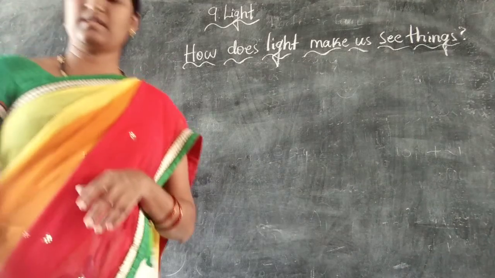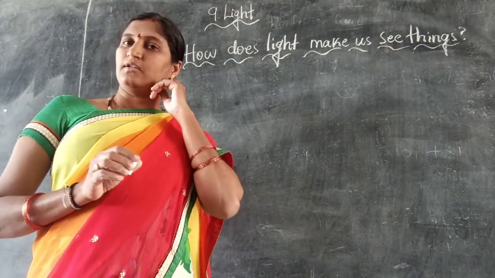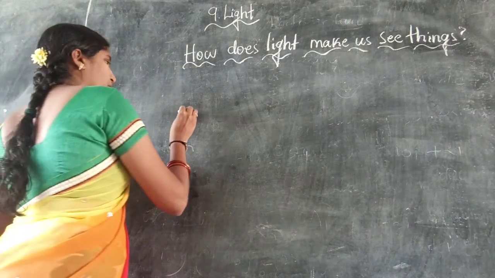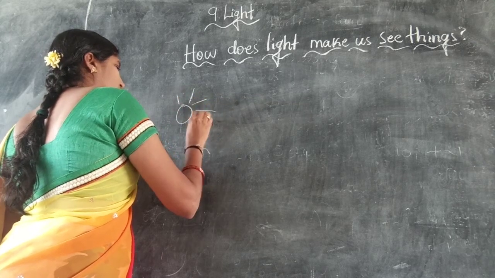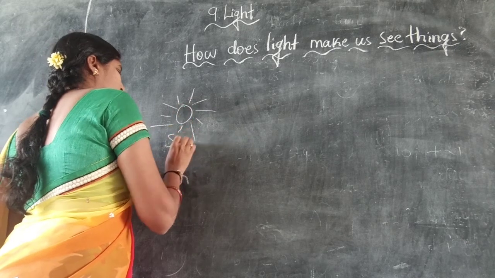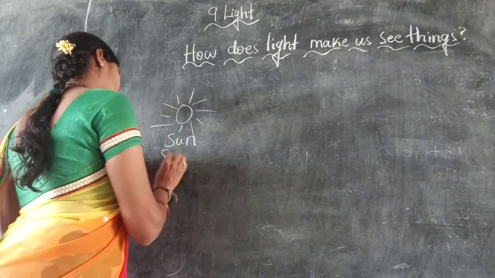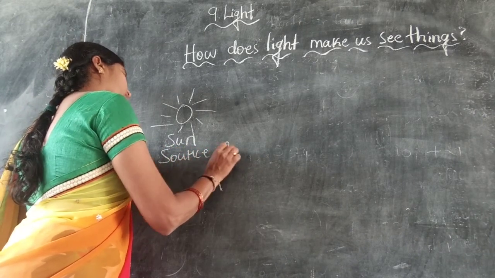Okay, next. See here, what happens here? First, what is the source of light here? The source of light in the daytime is sunlight. Yes or no? This is the sun. The sun is the source of light.